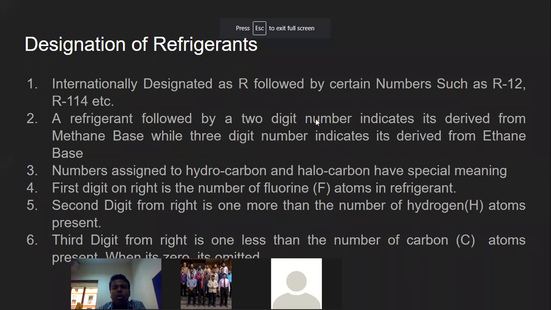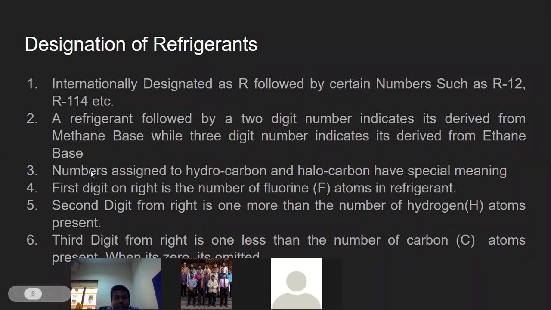Try to understand. 2 numbers indicate it's a methane base. 3 numbers indicate it's an ethane base. So this thing you're supposed to remember, right? So see, R12 is a 2 digit, so obviously it is derived from the methane. While R114, which is 3 digits, you need to understand that it is from the ethane base.